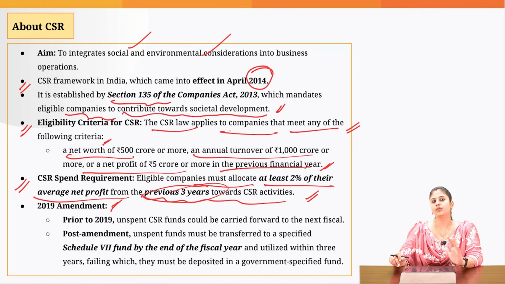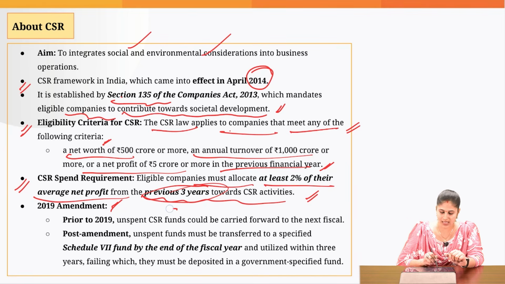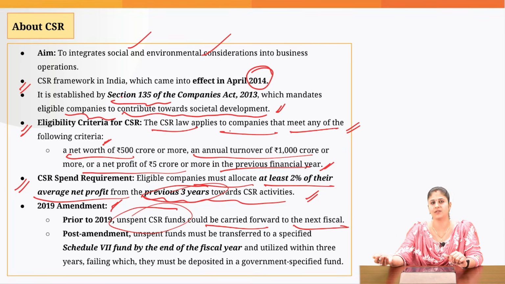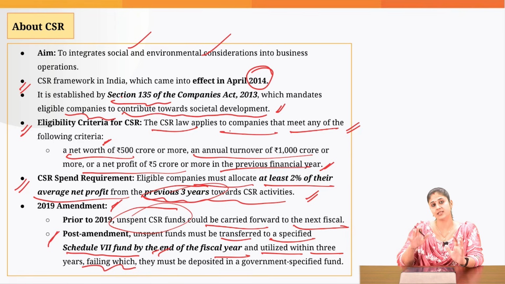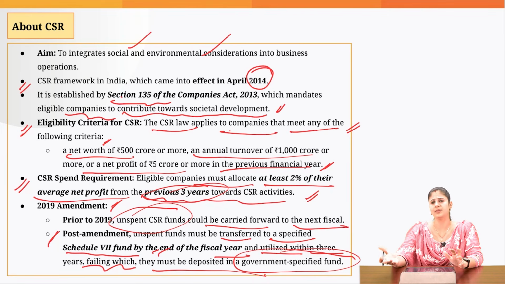And earlier, before the 2019 amendment, if let's suppose a company kept aside some CSR fund but was not able to use it effectively, that unspent CSR fund used to be carried forward to the next financial year. But after this amendment, if the company failed to utilize this CSR fund, then this amount needs to be transferred to a specified Schedule 7 fund by the end of the fiscal year, and this money needs to be utilized within 3 years. And if the company failed to utilize this money even after these 3 years, then this money would be deposited in a government specified fund, like for example the PM relief fund, etc.